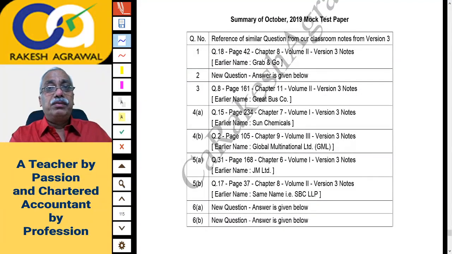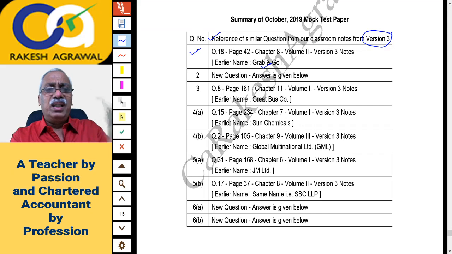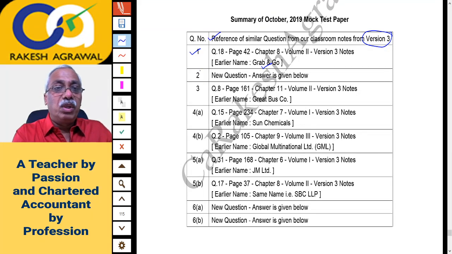Now, this question number is from the mock test, and I am giving the reference of a similar question from our classroom notes, version 3 notes. Question 1 is the same as question 18, page number 42 from chapter 8 of volume 2 notes, version 3. The earlier name which we had in our notes is Grab and Go. Here they just change the name of the company in the mock test paper so that it appears to be a new one. Question 2 is a new question, and question and answer is given below, so this we will be discussing.